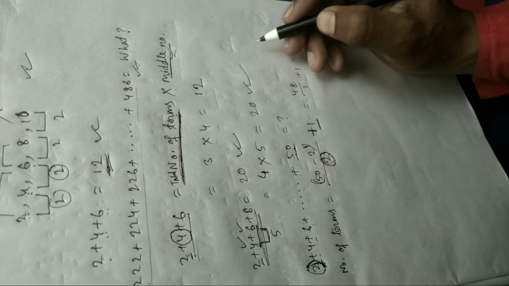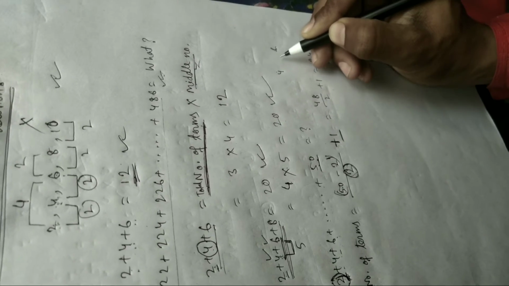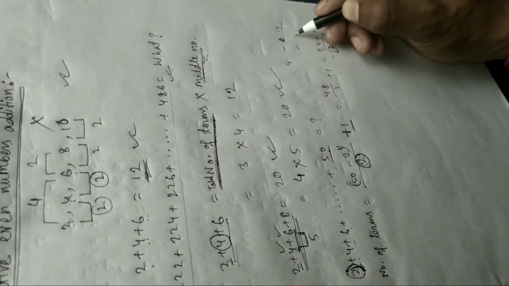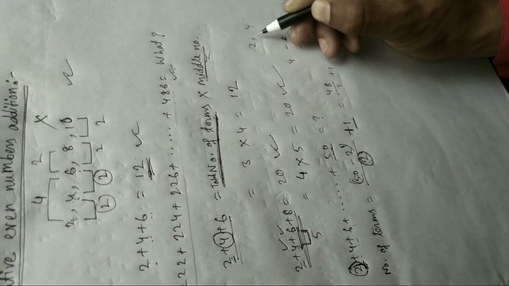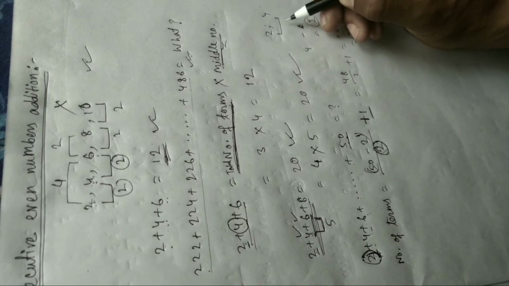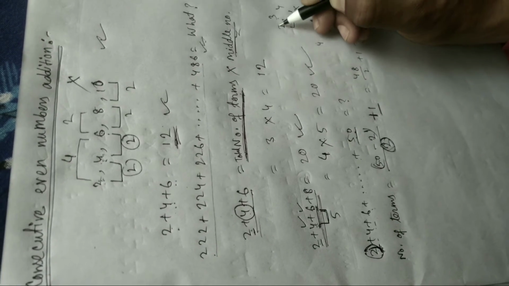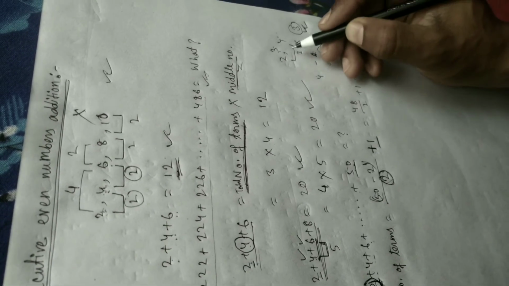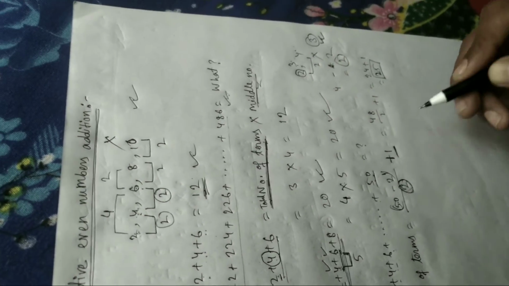If anyone asks the terms from 2 to 4, the difference 4 minus 2 is 2, but that is not correct. The correct answer is 2, 3, 4, which is 3 terms, because 2 is also counted, so we add 1.